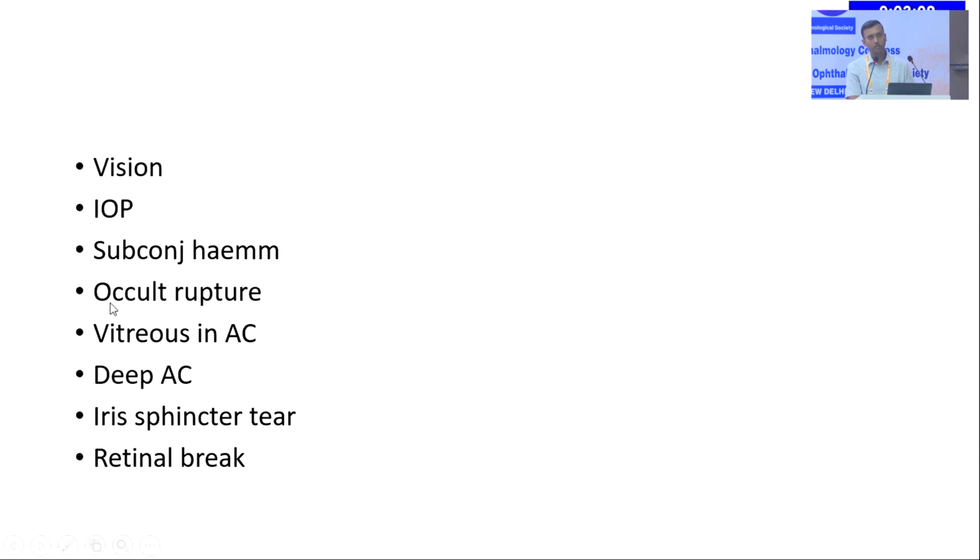So before taking up the patient, you just inspect the overlying sclera whether there is occult rupture or not. Look for vitreous in AC. A deep anterior chamber signifies a dislocated or subluxated lens. There could be a coexistent iris sphincter tear and retinal break.